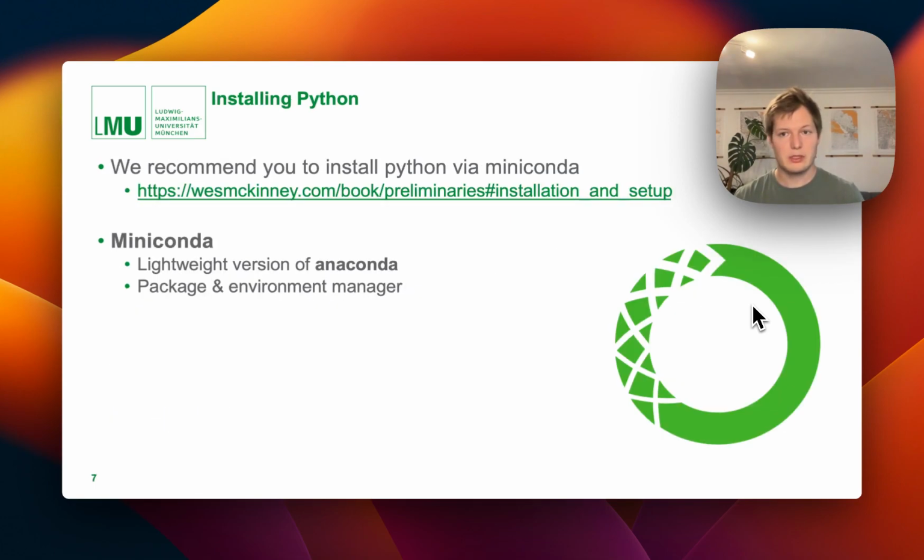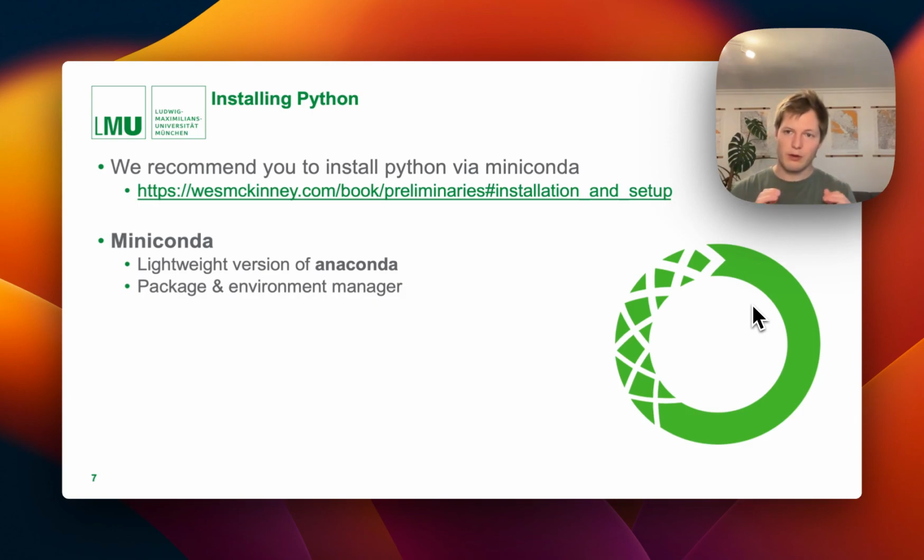So if you want to use Python, you will first need to install it. And there are many, many different ways of doing this. We suggest here to use a program called Miniconda, which is part of Anaconda, which is this big environment manager. Miniconda is a more lightweight version, because Anaconda is really this beast of basically managing everything and taking up a lot of space on your computer.